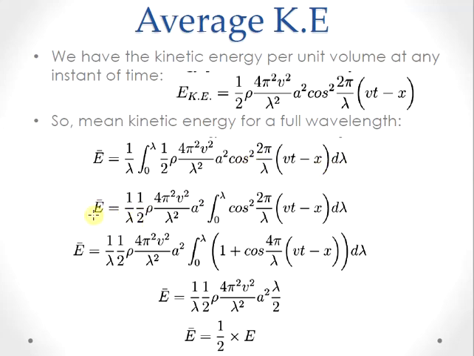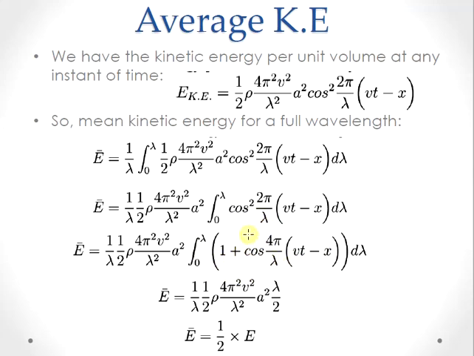So this average kinetic energy, this is E bar, which is equal to 1 by lambda half rho 4 pi square v square by lambda square a square into integral 0 to lambda cos square 2 pi by lambda (Vt minus x) d lambda.